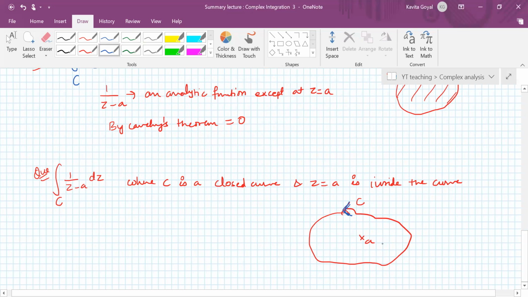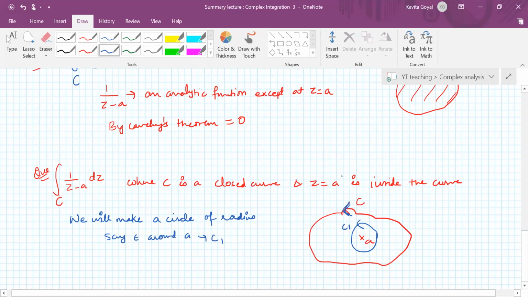So what we will do, we will just make a circle around A, say of radius, whatever radius you want, say epsilon. Call this C1, positively oriented.